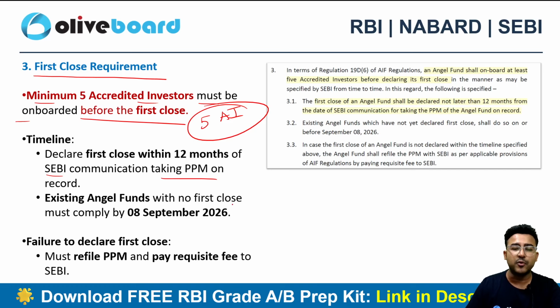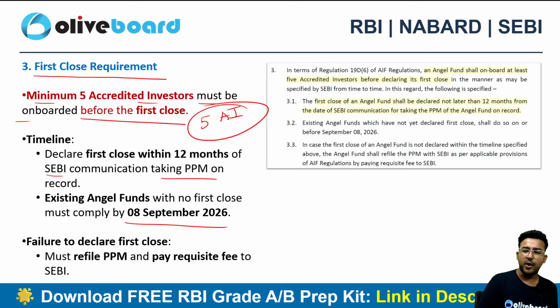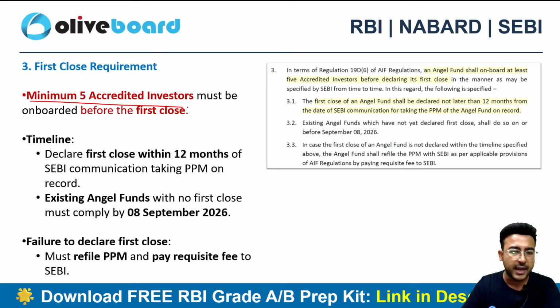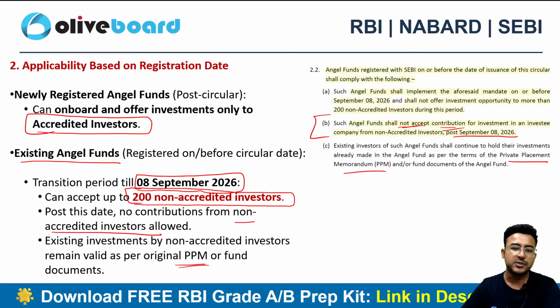Existing angel funds with no first closure must comply by 8th of September 2026. Those funds that are already listed, that are already operating in the market, right? They don't have to comply with this particular thing. Why? Because they are already there. They are already doing the business. So they need to comply with all the requirements by 8th of September 2026. So 8th of September 2026 is one of the important dates, right? Rest of the new entities need to conclude the first closure within 12 months, right? And you need to onboard at least a minimum of 5 accredited investors before the first closure. So please do remember the limit.